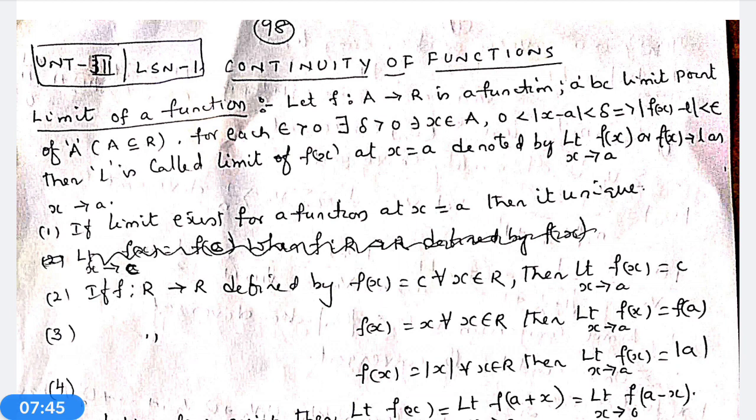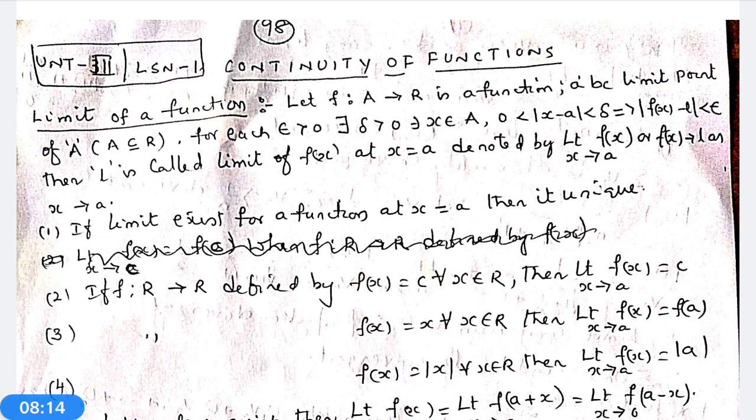Next, f defined by the identity function, f(x) is equal to x, that is I(x). Then limit x tends to a f(x) is equal to a. For f(x) equal to mod x, the modulus function, limit x tends to a is equal to mod a.